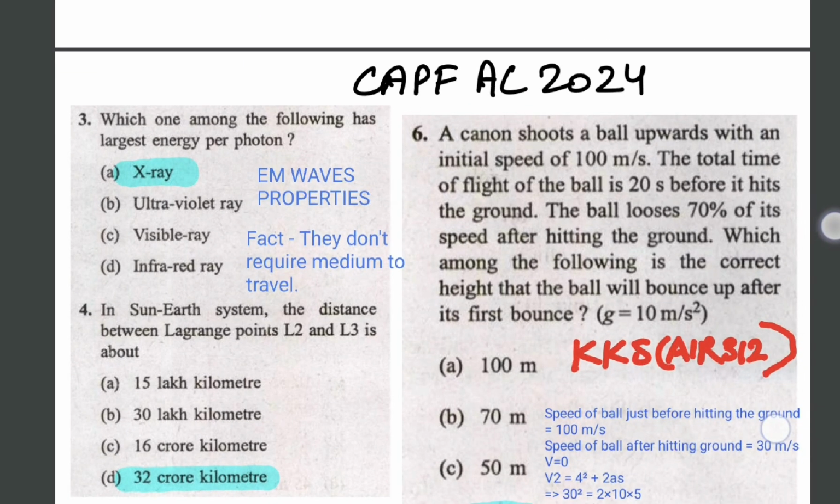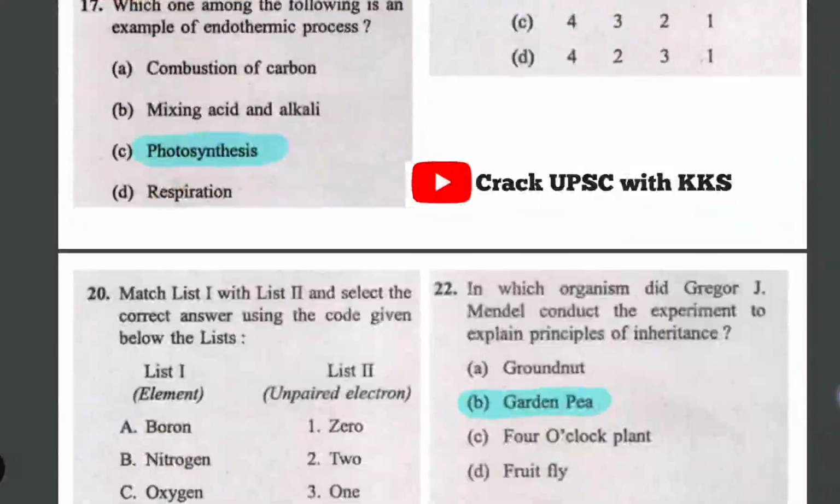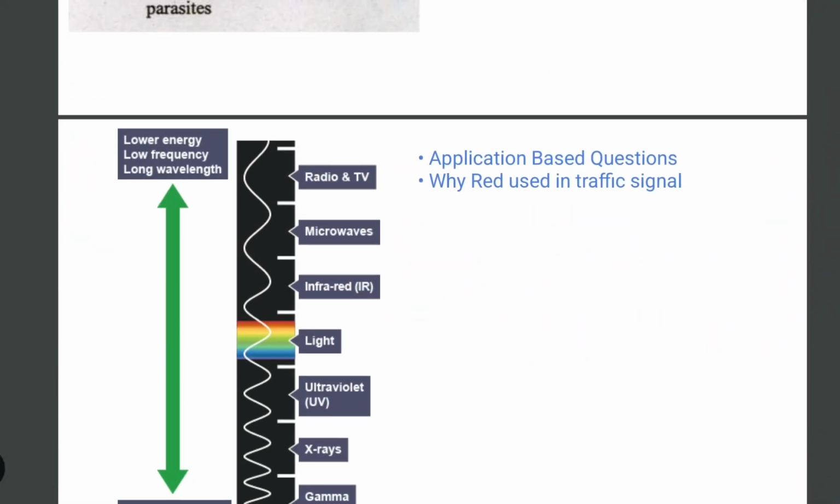First one is this question: which one among the following has the largest energy per photon? So you will have to see which one has maximum frequency and which one has maximum wavelength in this EM wave topic, and what are the properties of EM waves. There is a fact that EM waves do not require a medium to travel. So just remember this fact, and I have given some value addition in this PDF only. This PDF will be uploaded in the Telegram group, so you can access it there.